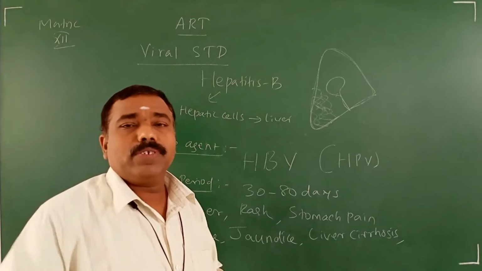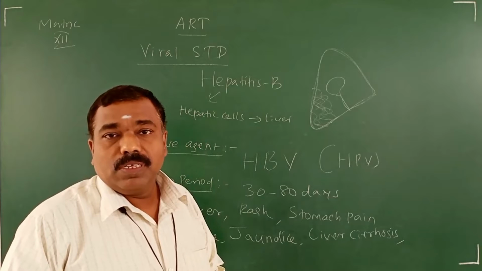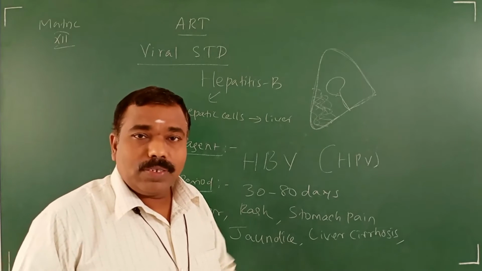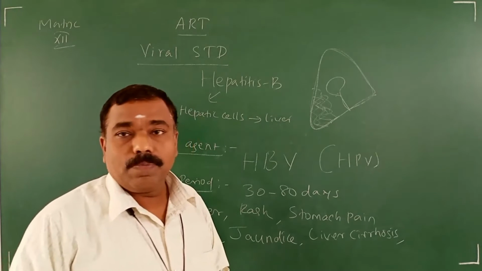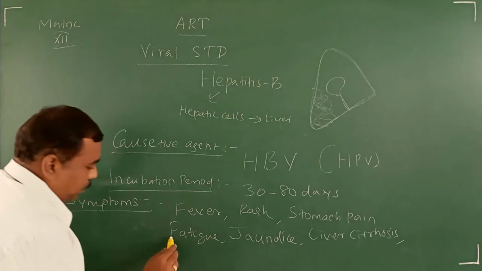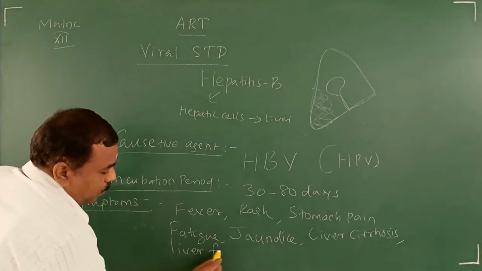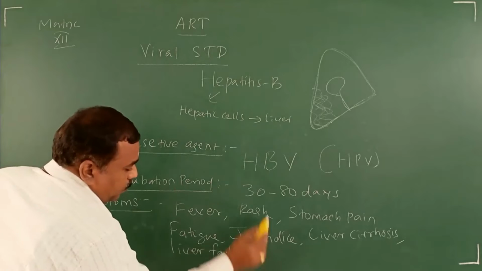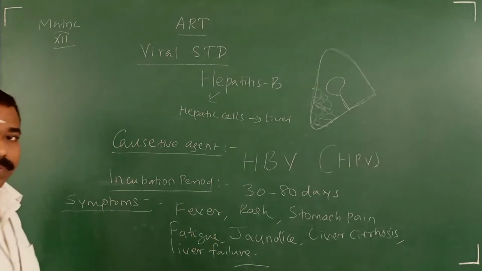Then the total liver function stops. We can say liver failure, like kidney failure. These are all the symptoms.